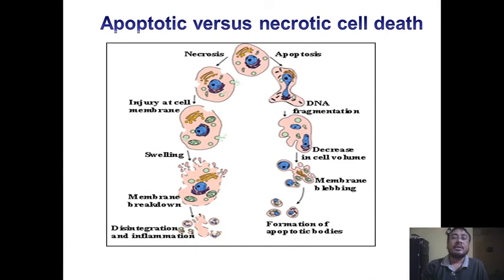Now I would like to talk about apoptosis versus necrotic cell death. What is apoptosis? What is necrotic cell death? Apoptotic cell death means gene-regulated or signaling-pathway-regulated cell death, in which DNA fragmentation takes place, the cell volume decreases, and cell membrane blebbing takes place, and an apoptotic body is formed at the end of apoptosis. But in the case of necrosis, cell injury takes place, the cell membrane blebs and swells. Ultimately, membrane breakdown, disintegration and inflammation occur.